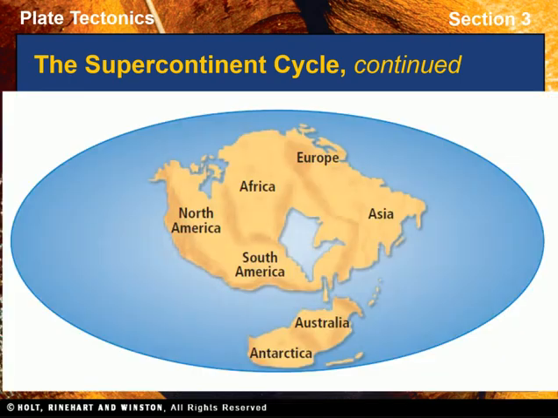In North America, Mexico's Baja Peninsula and the part of California that is west of the San Andreas Fault will move to where Alaska is today. If this plate movement occurs as predicted, Los Angeles will be located north of San Francisco's current location. Scientists predict that in 250 million years, the continents will come together again to form a new supercontinent, the idea of which is represented on the screen here.